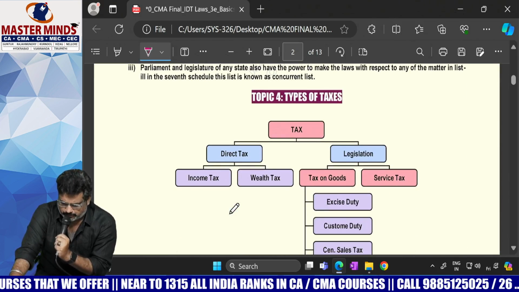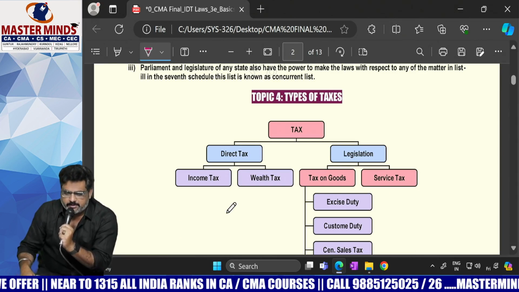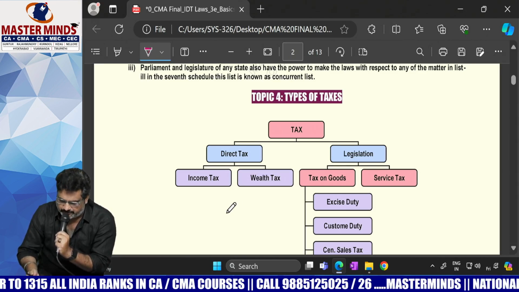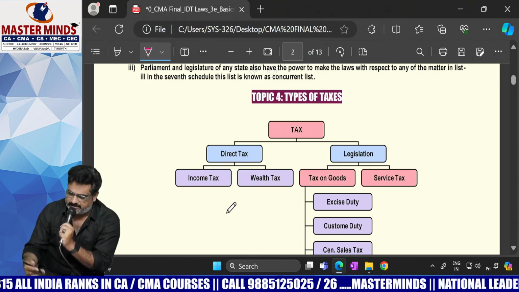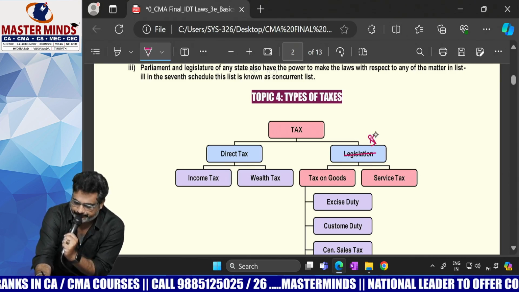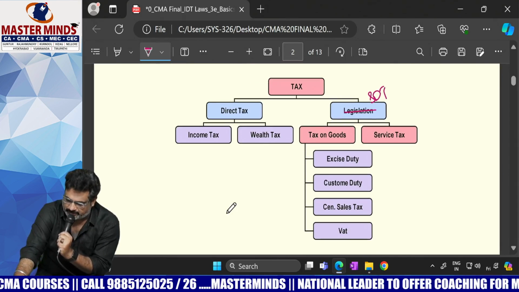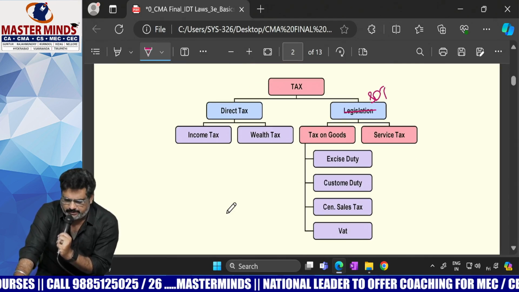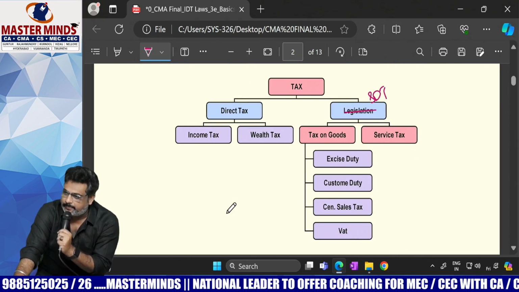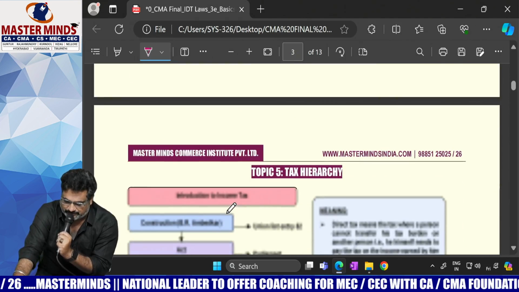Okay, now topic 4, types of taxes. We know the types of taxes now, DT and IDT. With respect to DT, income tax, previously wealth tax was there, now it was abolished, and this is IDT actually. IDT, tax on the goods like excise duty, customs duty, CST, VAT, and service tax. These are actually levied by these indirect taxes.